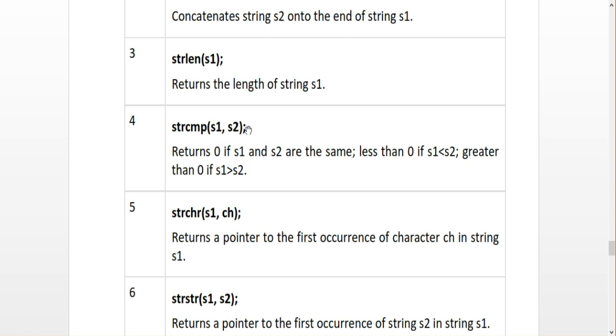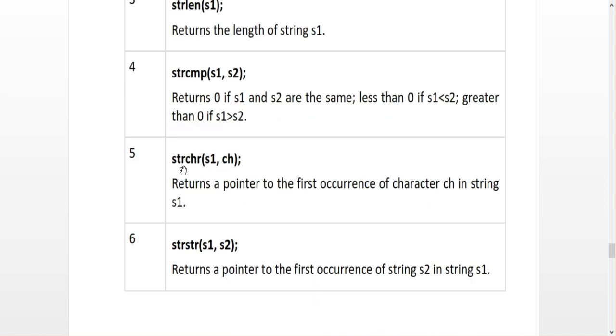And strchr means a particular character is searched to see whether it appears in the corresponding string. In the same way, strstr checks whether a particular string is stored in the original string.